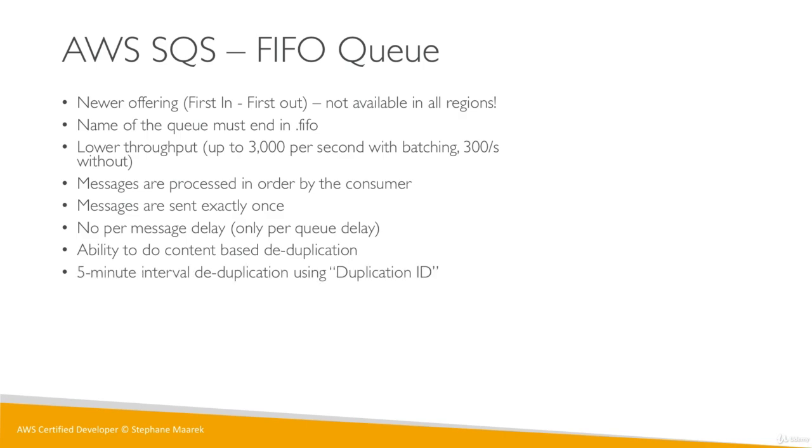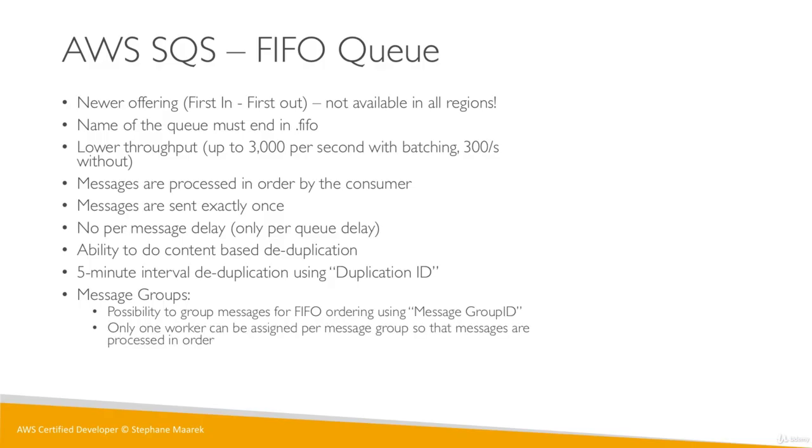The deduplication interval is 5 minutes, and you can use something called a deduplication ID, and you're able to set message groups. I think these are a bit advanced, but basically it says to group messages in your FIFO queue, so that only one worker can be assigned at a time to your message group.